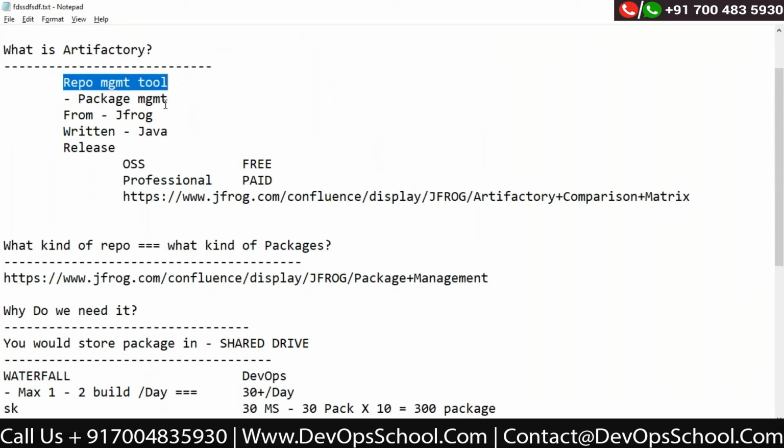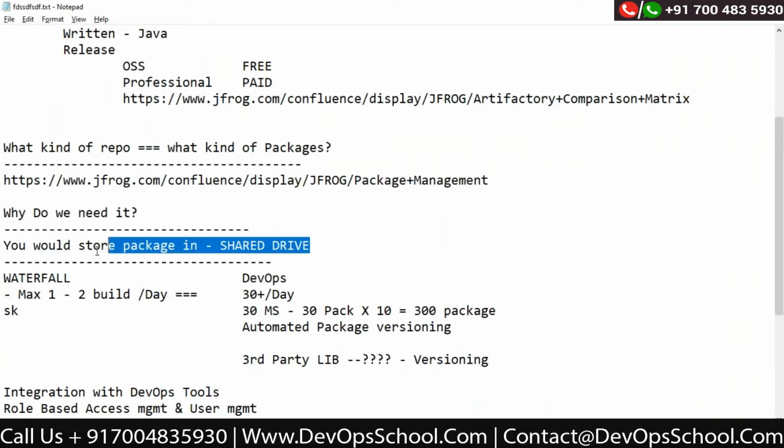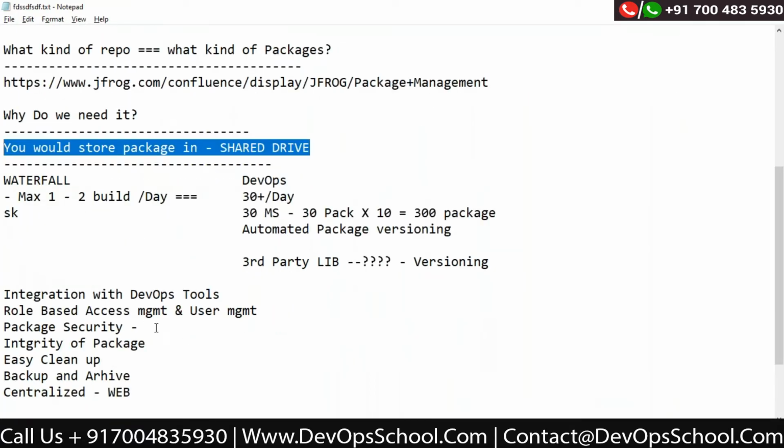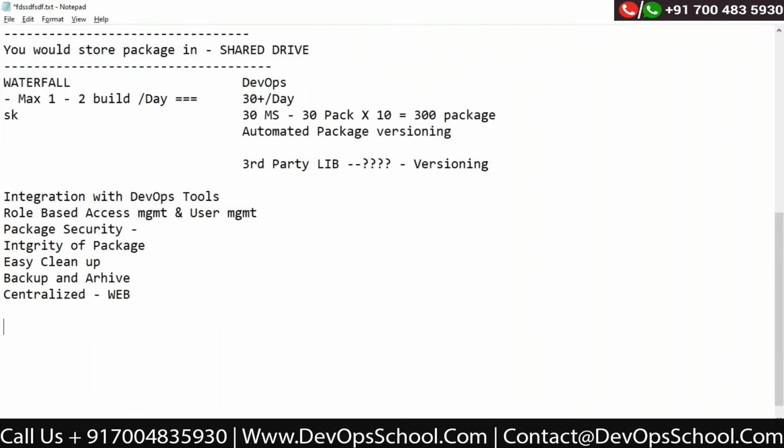the repo management platform for managing the packages and different kinds of packages, Artifactory, compared to a shared drive or FTP or something like that. Okay, so is that clear for all of you? Yes, more or less. Yeah.